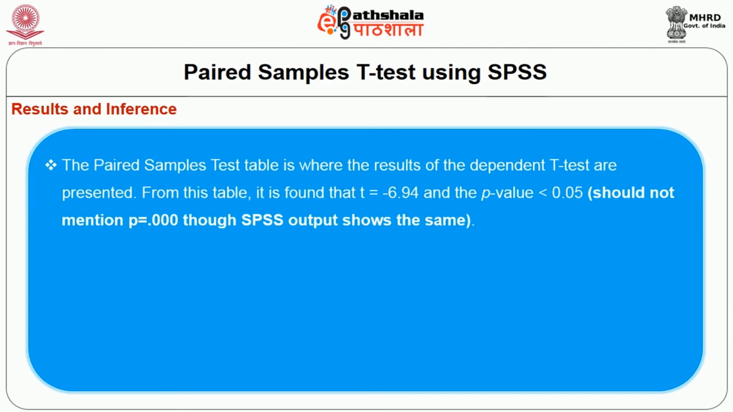The paired sample t-test table is where the results of the dependent t-test are presented. From this table, it is found that t is equal to -6.94 and p-value is less than 0.05. It is important to note that we should not mention p is equal to 0.000, though SPSS output shows the same. Instead, better let us show it as p is less than 0.05.